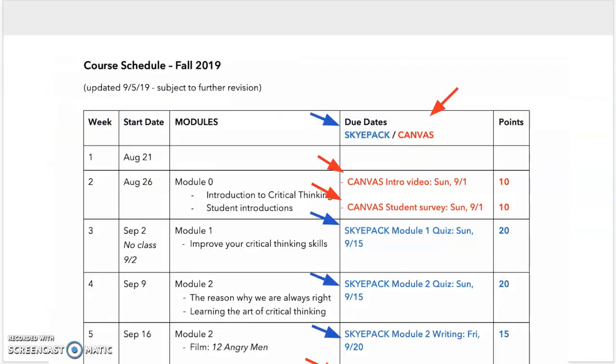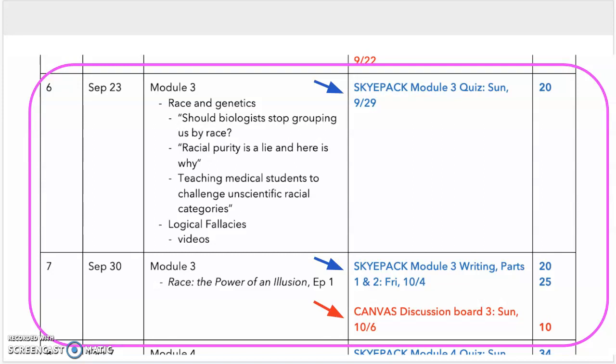And the syllabus has the different colors noted for things due in SkyPack in blue and for things due in Canvas in red. So that's just an example of, it shows you all the due dates here along the right side. So if you go to the section for September 23rd, week 6, module 3, you will see that first up, there is a SkyPack Module 3 quiz due on Sunday, September the 29th, 11:59 p.m., worth 20 points.